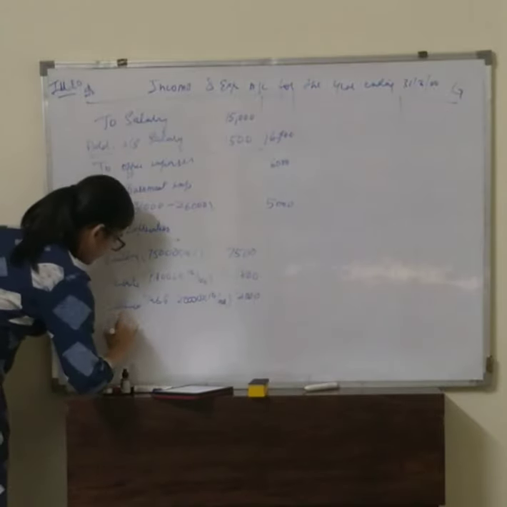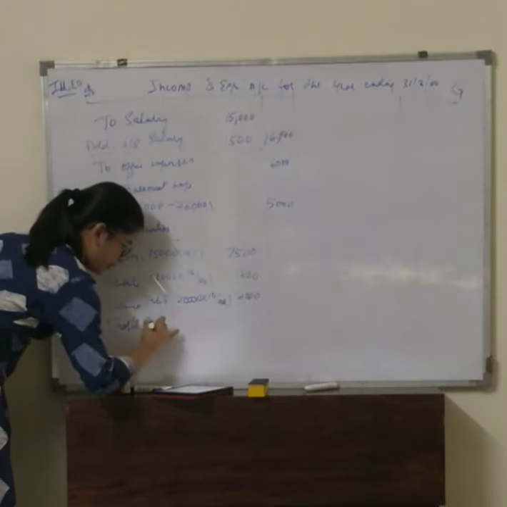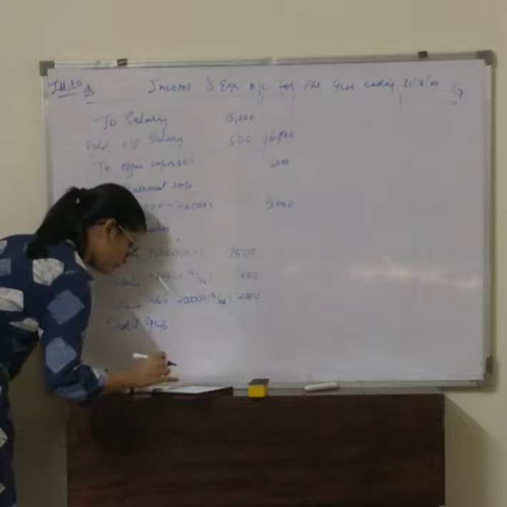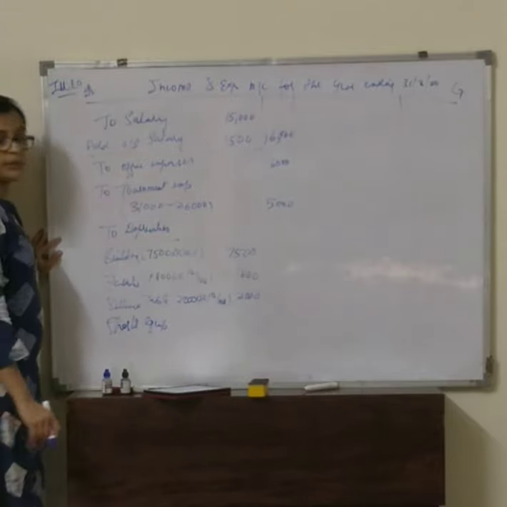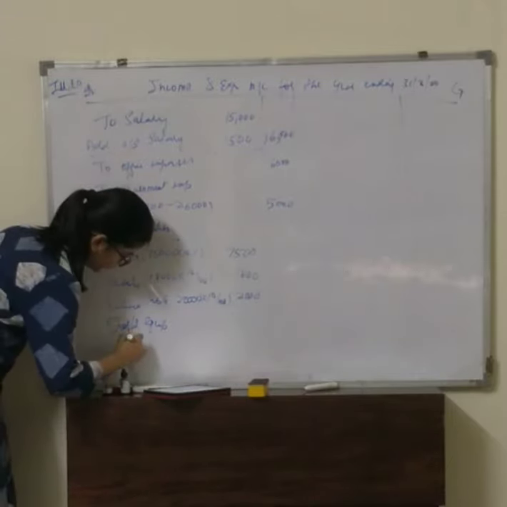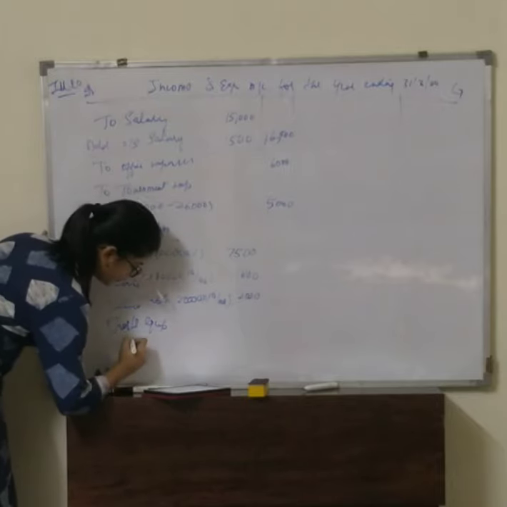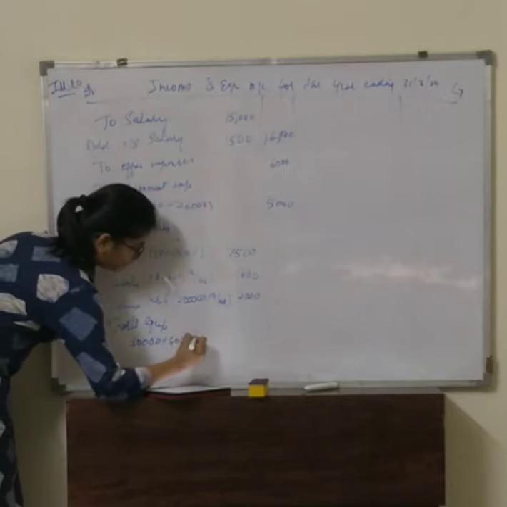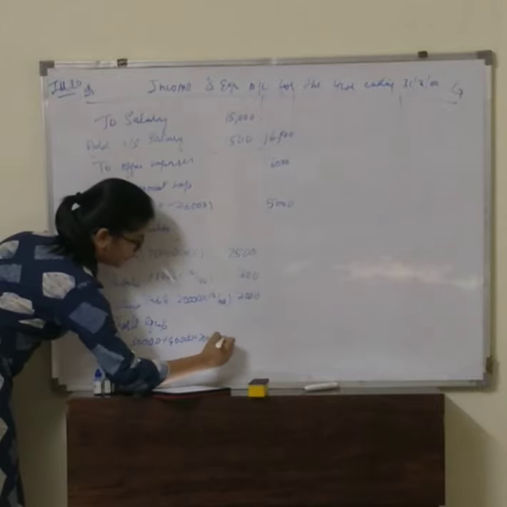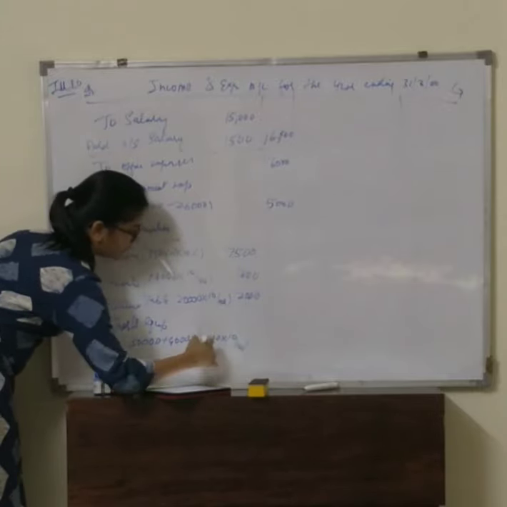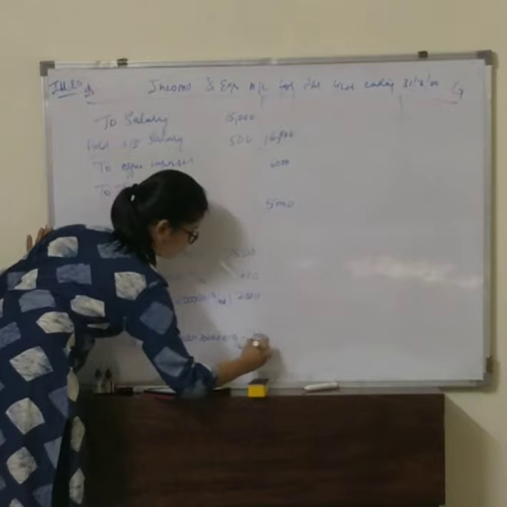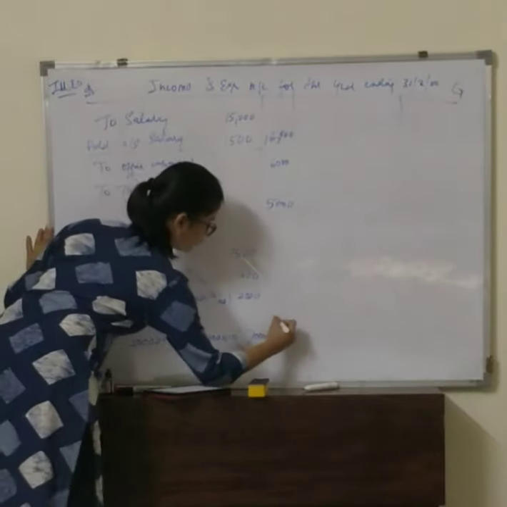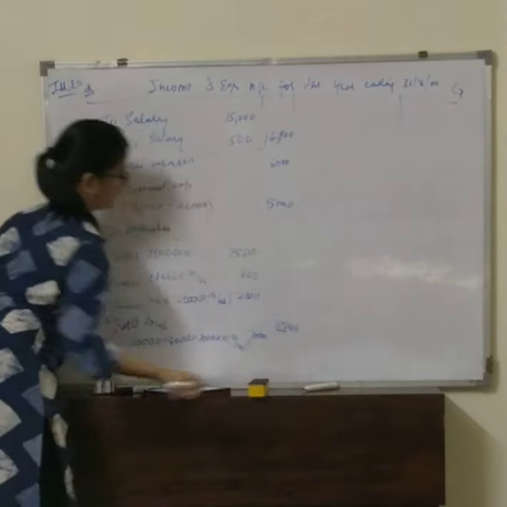Then we have sports equipment. How much is the sports equipment? We have opening sports equipment, that is 30,000, and additional purchase which is 40,000. So 30,000 plus 40,000, it is 70,000 into 10 by 100. It is 7,000. So the total we get is 18,300.